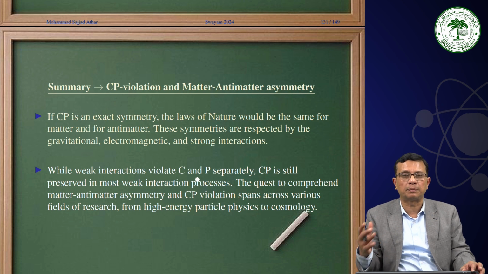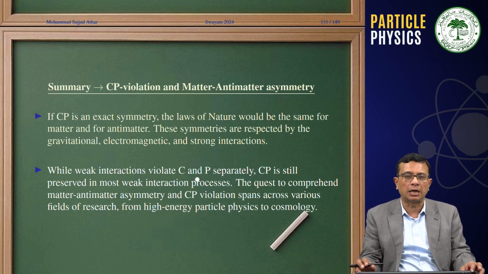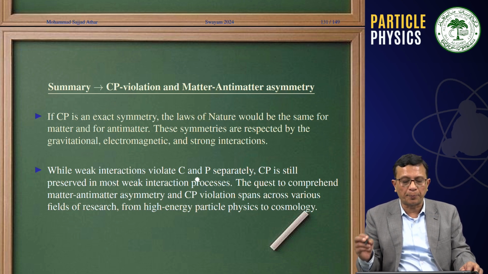But the quest to comprehend matter-antimatter asymmetry and CP violation spans various fields of research, from high-energy particle physics to cosmology.